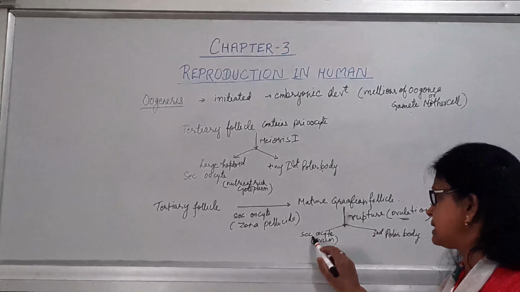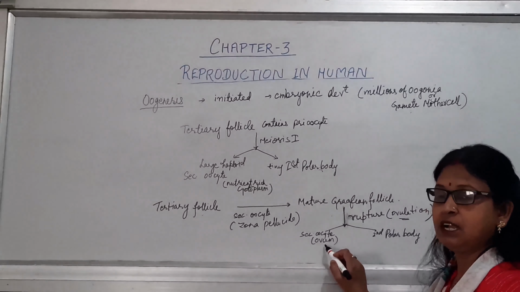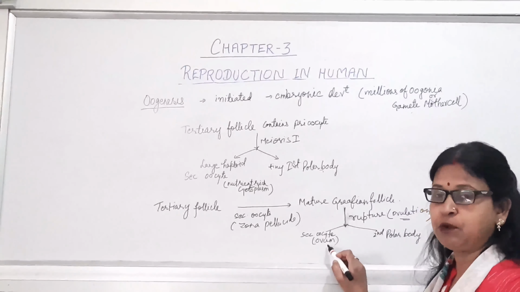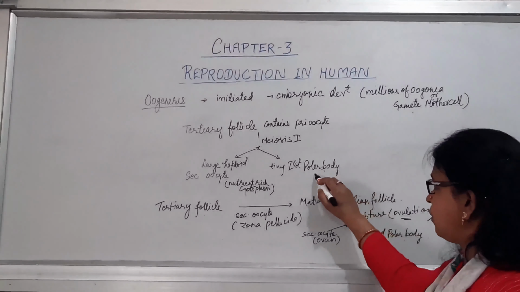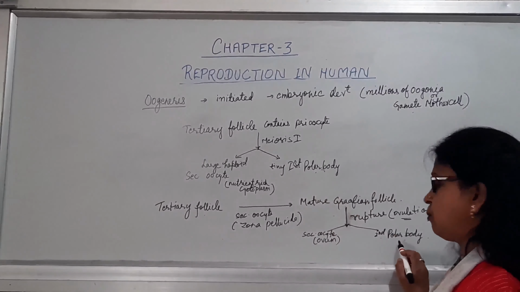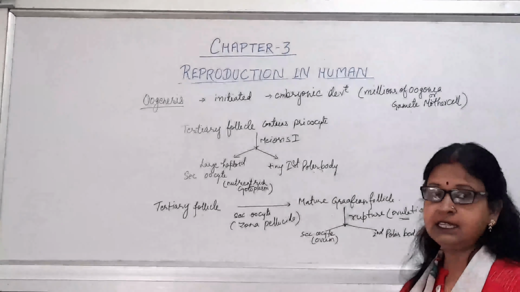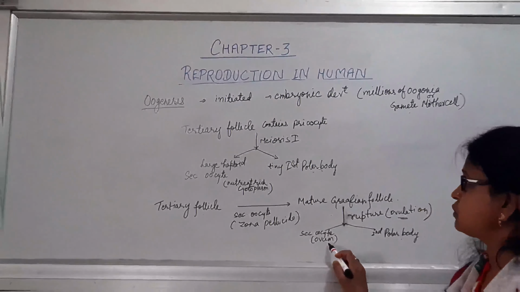The bigger one is the secondary oocyte, also known as the ovum, which is a haploid structure, and the second polar body. The first and second polar bodies degenerate, and in this way the ovum is produced by the process of oogenesis.